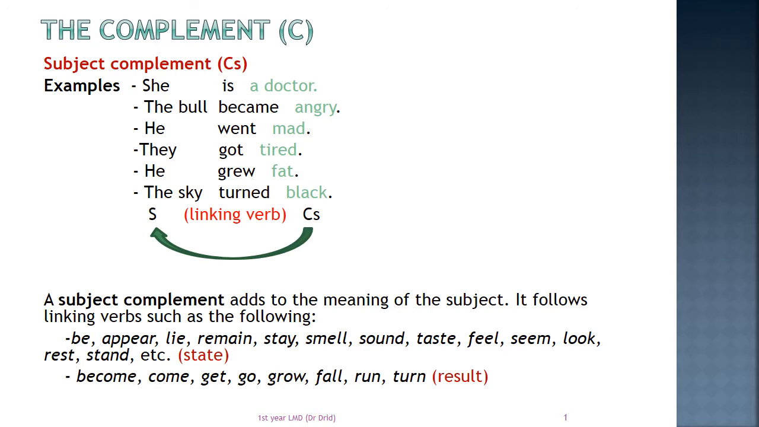The same thing can be said about the verb to come. For instance, my dream came true. To get, the sky got dark. To go, he went mad. To grow, he grew fat. To fall, he fell asleep. To run and to turn in the same way. So they indicate a change of state. All of them are linking verbs.